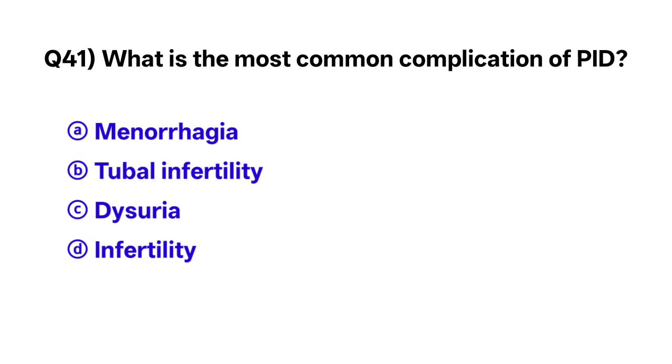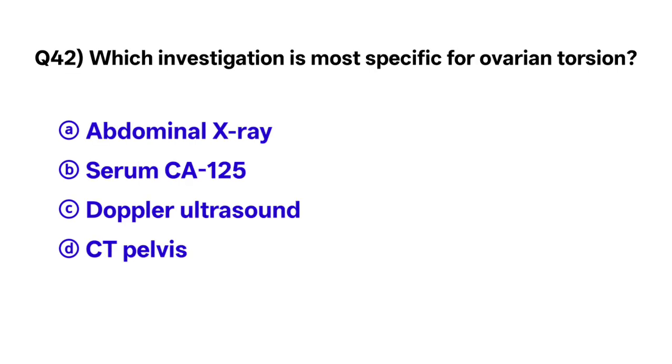Question number 41. What is the most common complication of pelvic inflammatory disease? The correct option is B. Tubal infertility. Question number 42. Which investigation is most specific for ovarian torsion? The correct option is C. Doppler ultrasound.